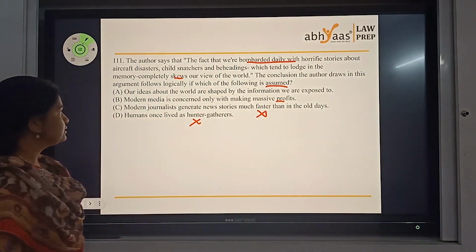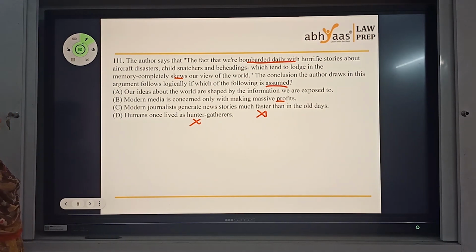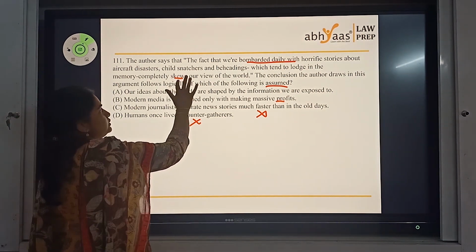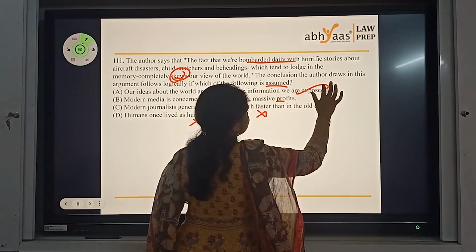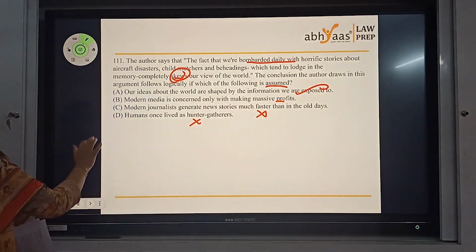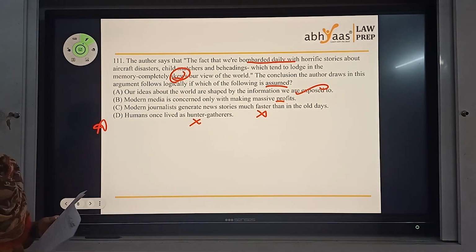No. Our ideas about the world are shaped by the information we are exposed to. Yes, because we are having a skewed opinion because of this. So it turns out to be A as the answer for me in this.